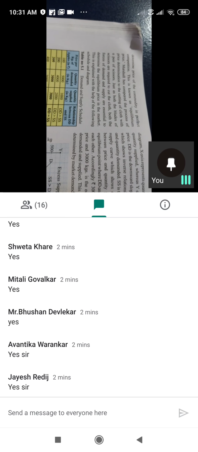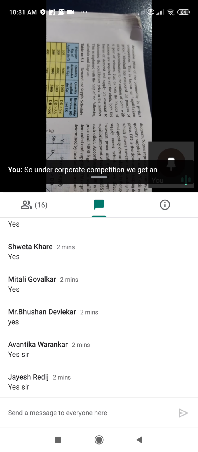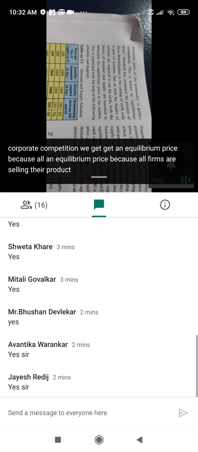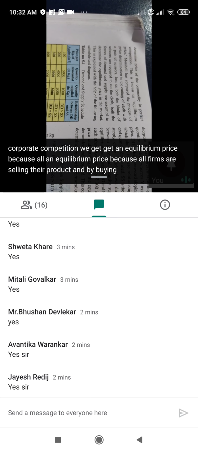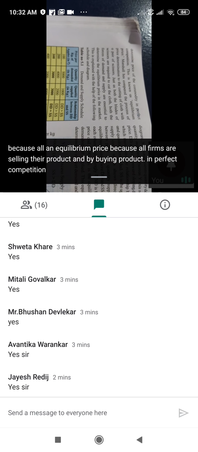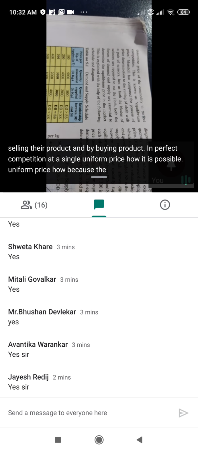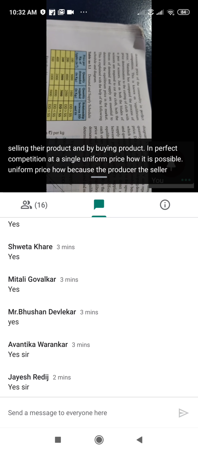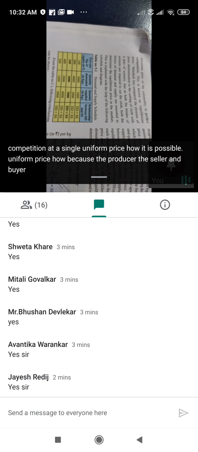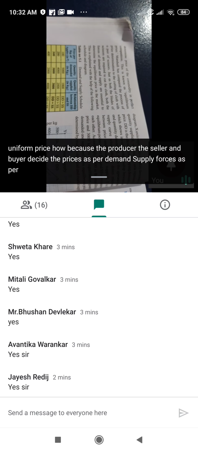Under perfect competition, we get an equilibrium price because all firms sell their product and buyers buy the product at a single uniform price. How is this possible? Because the producer, the seller, and the buyer decide the prices as per demand and supply forces.